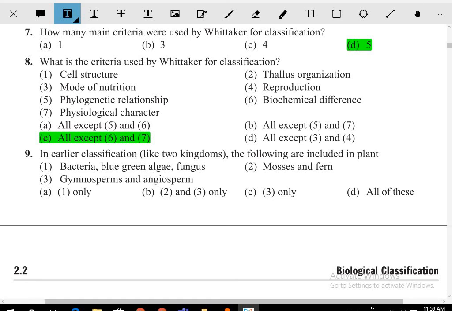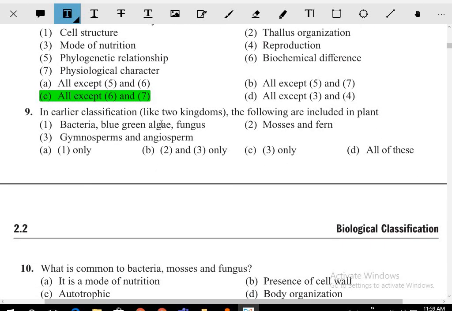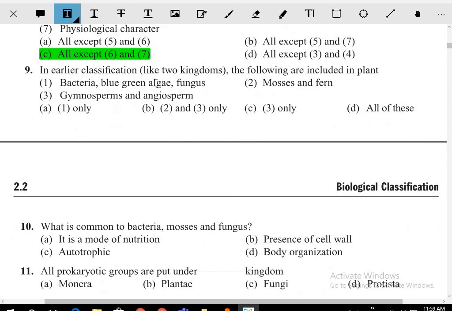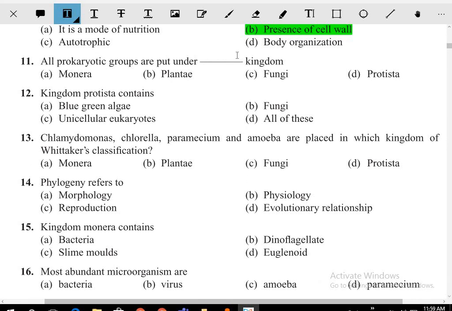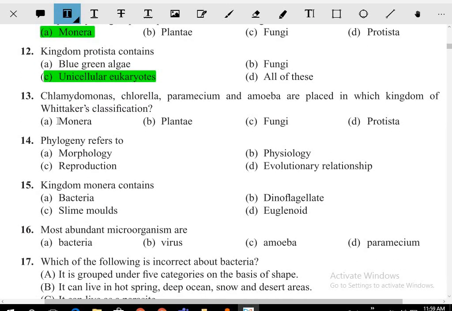In the earliest classification, like two kingdom, what was included in the plant? Blue green algae, fungus, gymnosperms, angiosperms, moss, and this. So what is common to the bacteria, moss, and fungus? The presence of cell wall. That's why all prokaryotic groups are put under the Monera kingdom.